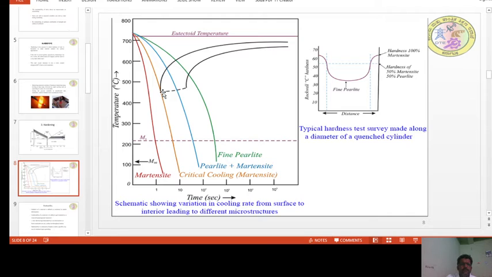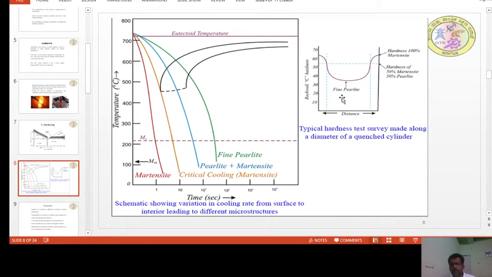That means in the case of hardening, depending upon the composition of the material, we have to ensure that the cooling rate is more than the critical cooling rate. Then only is it possible for us to obtain the complete martensite structure. If the cooling rate decreases, we are going to find a microstructure which also consists of pearlite along with the martensite, and which decreases the hardness of the material.